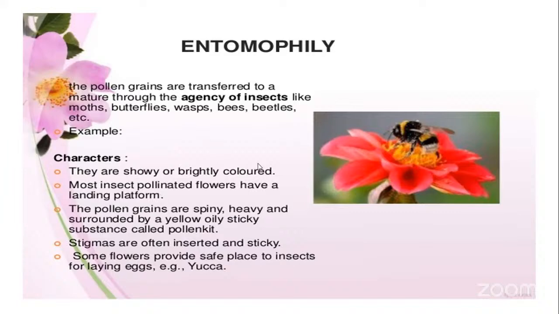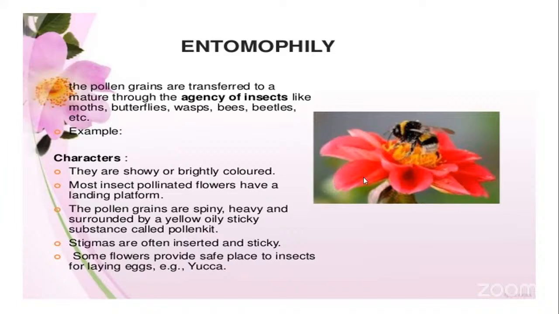Now, what characteristic features do these plants or flowers develop to attract the insects? The first one is that the plants are going to develop showy or brightly colored flowers.